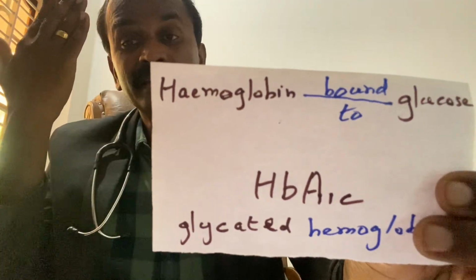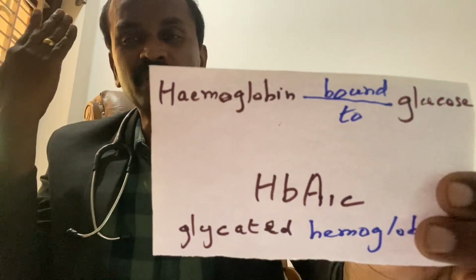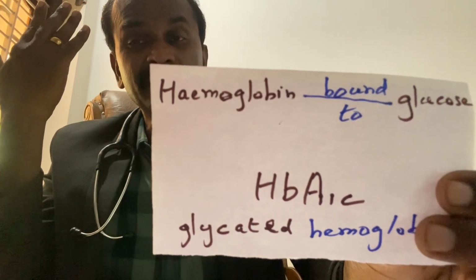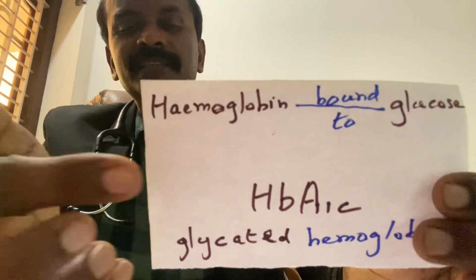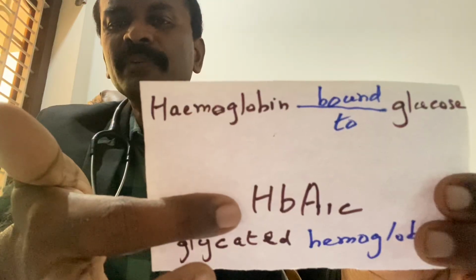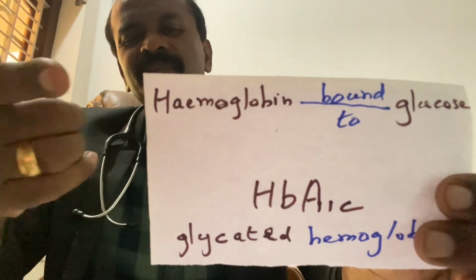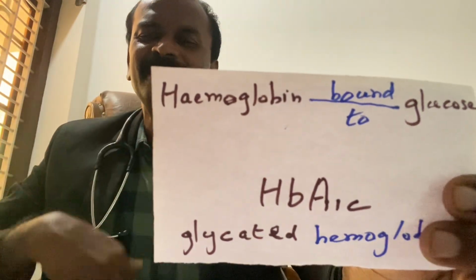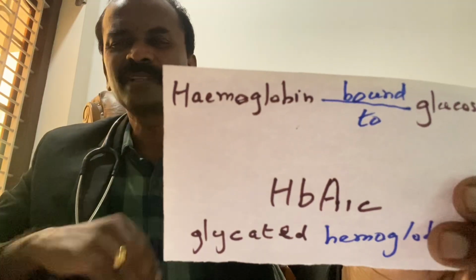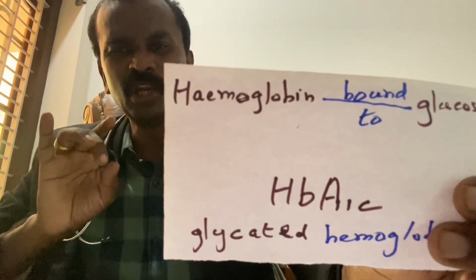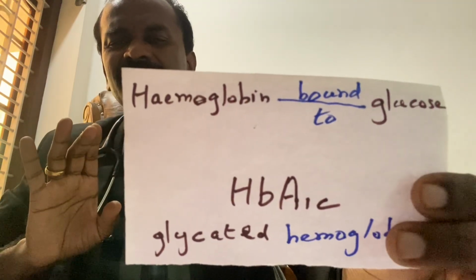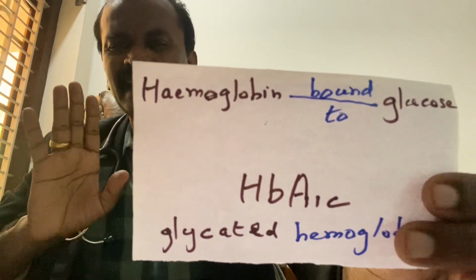So you may have high blood sugar, and at the same time your hemoglobin will be very low because of anemia. So HbA1c alone is not a gold standard test for diabetics.